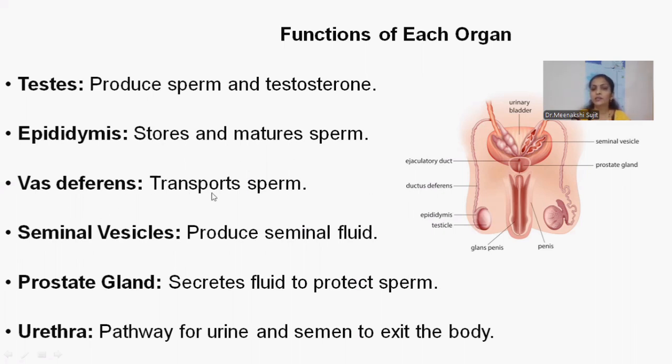Vas deferens, the vas deferens is the transport of sperms. Like how our fallopian tubes move the egg over to the uterus, this vas deferens will move the matured sperm from the epididymis to the other part. And seminal vesicles produce seminal fluid.